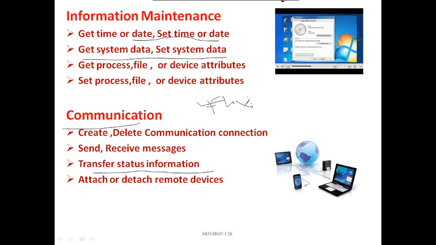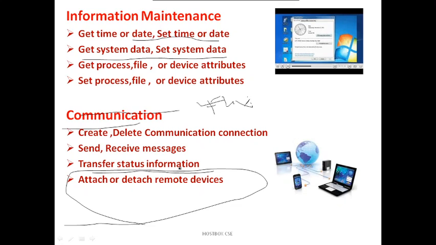Transfer status information means updating what kind of communication happened between the processes. For example, if process A requests information from process B, it has to report that it was successfully transferred. Finally, attach or detach remote devices: based on your internet connectivity, we can attach computers or devices, make Wi-Fi or something, and share information.